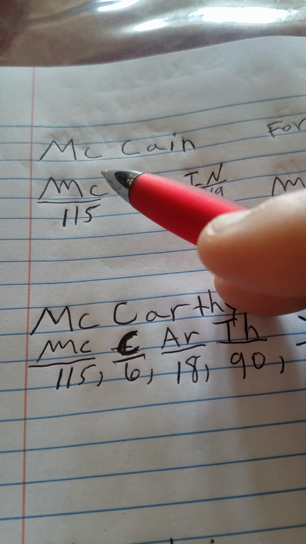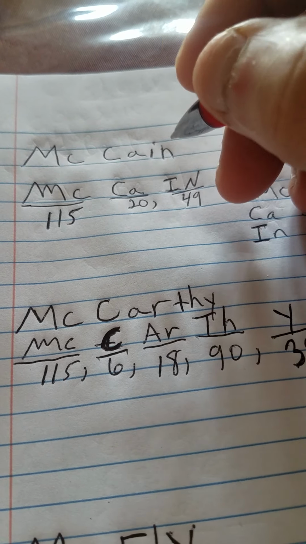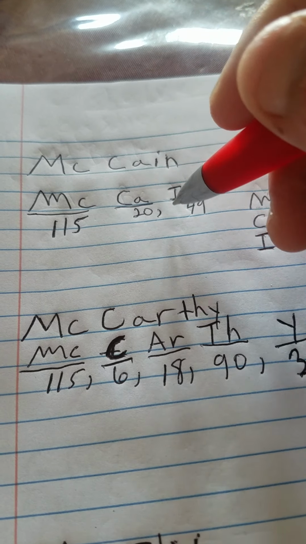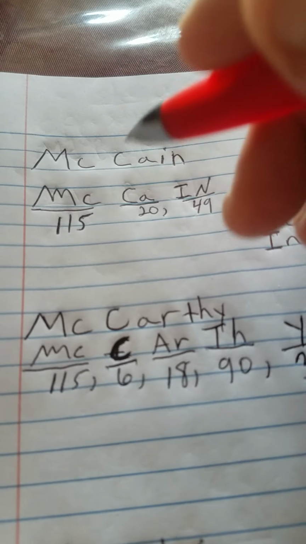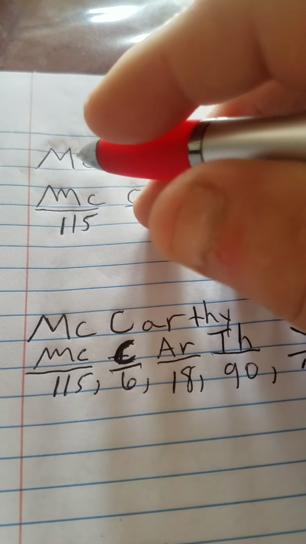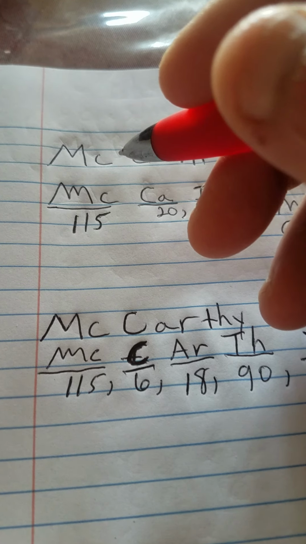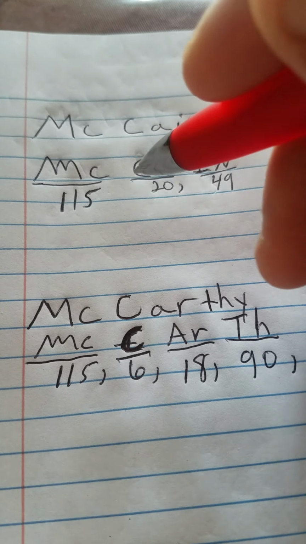McCain. Capital M, small c, capital C-A-I-N if you spell it normally. If you're going to spell it for the periodic table of elements, the chemical symbol, then the MC is correct.